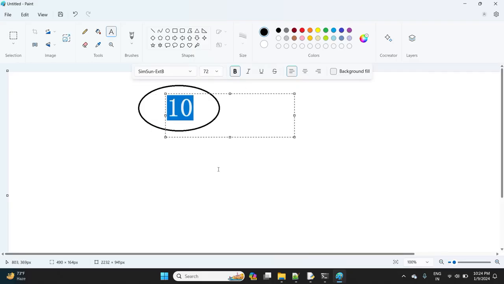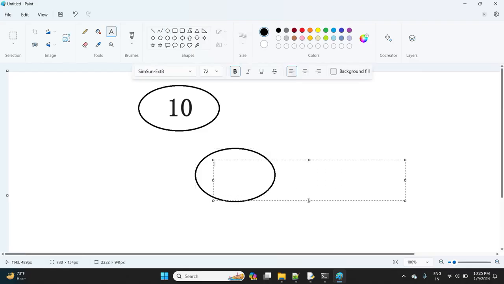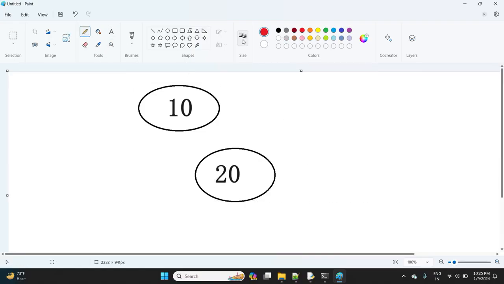Here I'm taking 10. In the same way, I'm taking one more. Now in this I'm taking 20. So observe carefully.